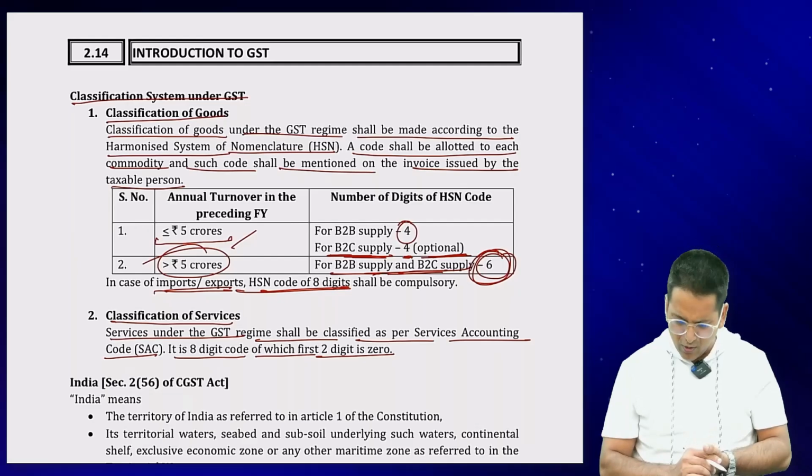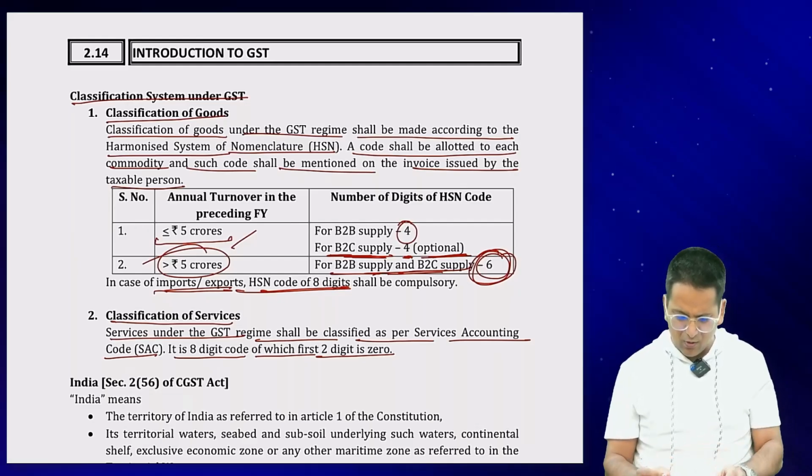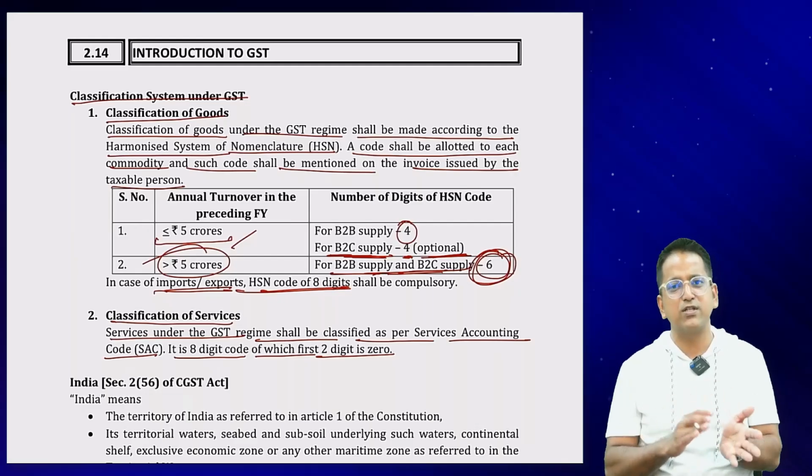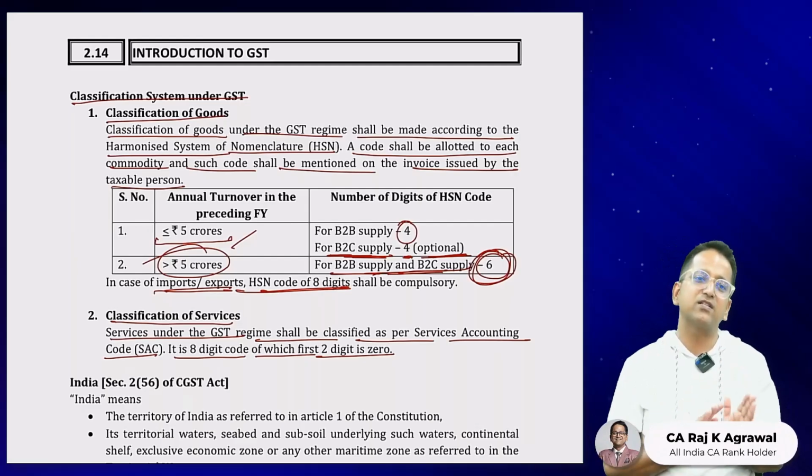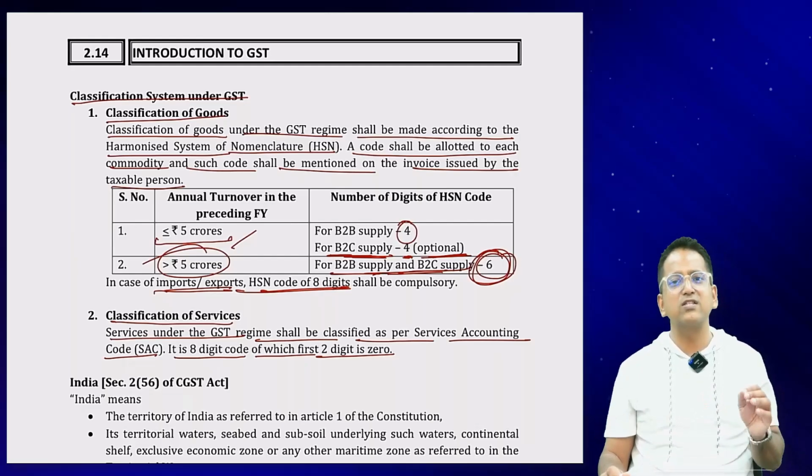Right. So I hope you understand that. If I add 2 zeros, it becomes the HSN code. Its format becomes 8 digits, but actually the SAC code is only 6 digits. Right? So this was all about the classification system under GST for goods and services.